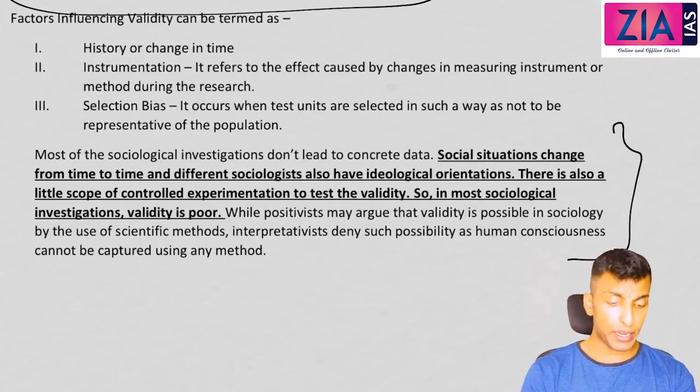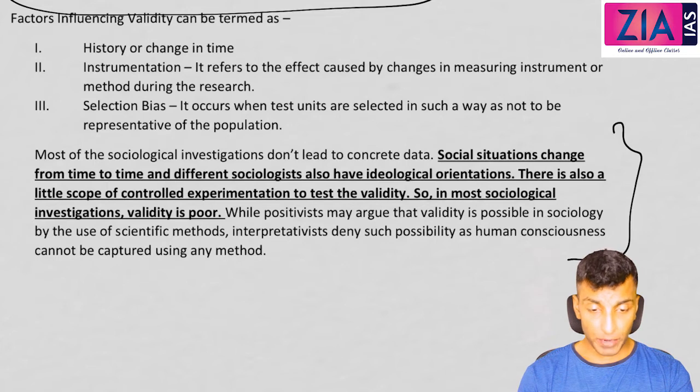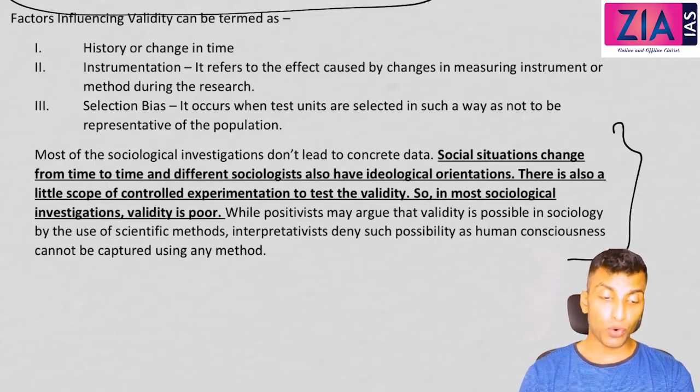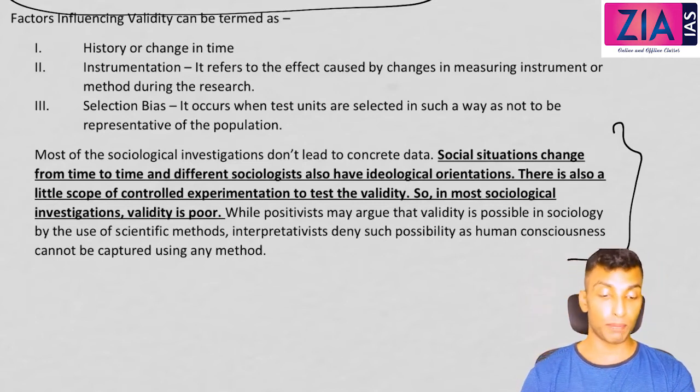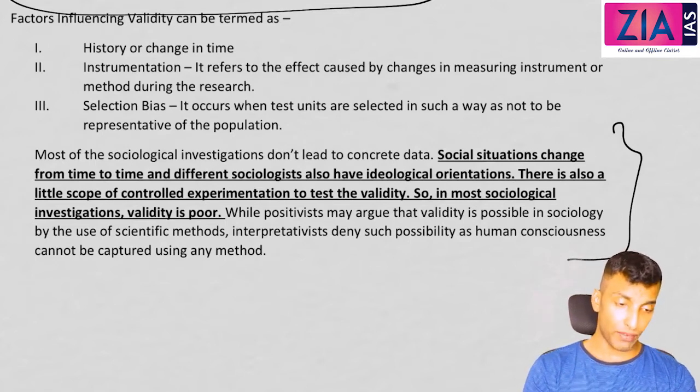So it's simply reliability means repeatability, replicability. Validity means to what extent you are getting exactly what you're supposed to get. So one simple example is what I've told you. You have studied about X, but in the exam the question is asked about Y or X dash. So if you are writing what you have studied, it may be reliable, but it is not valid because you are not writing what is actually supposed to be written in the answer. So that is the main difference between reliability and validity.